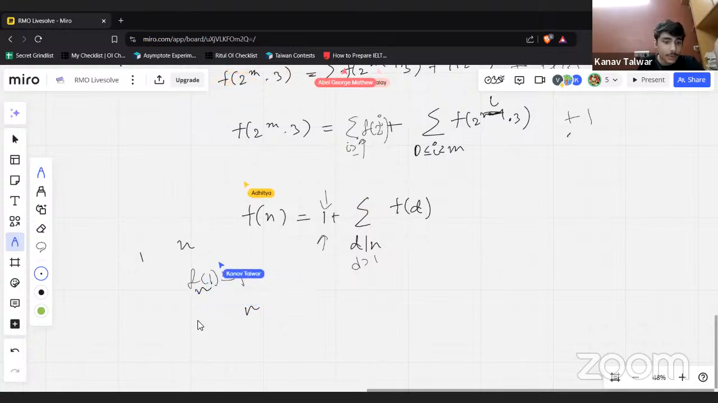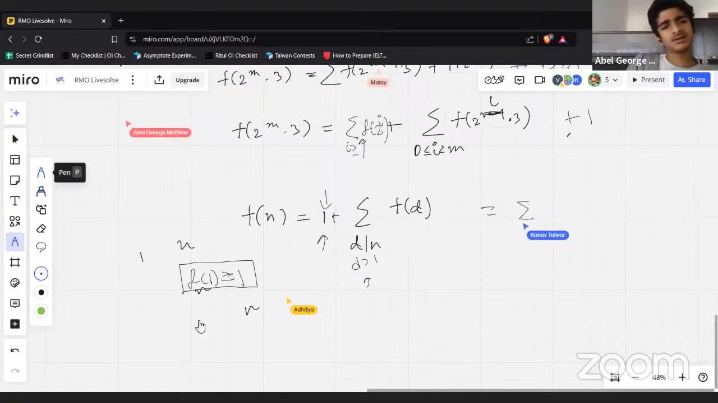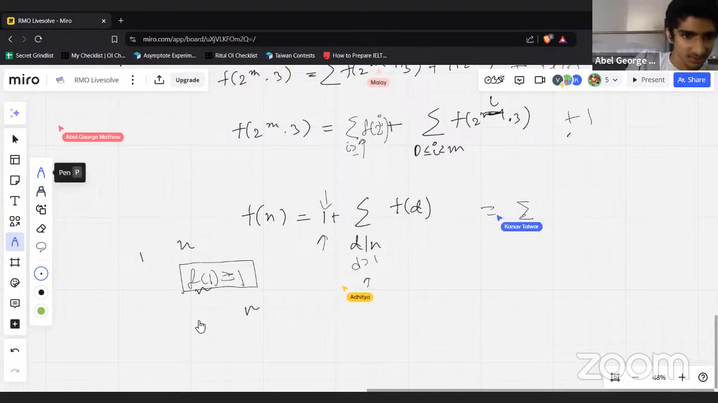Let's just define f of 1 is equal to 1 and remove the d. Greater than 1, I mean, then the power of 2 identity fails. f of 2 is also 1. No, we don't need any induction sort of thing to even go here. So if you have f of 2 to the power m times 3...